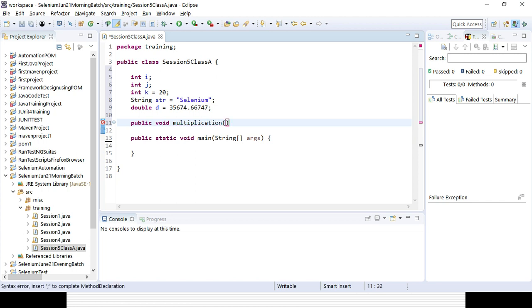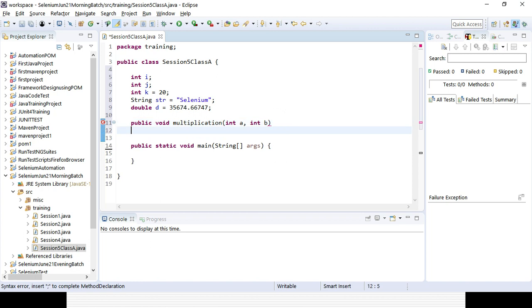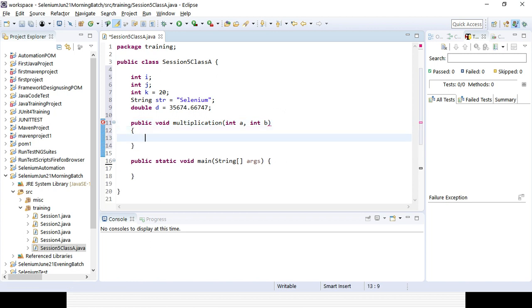Whenever I am creating a multiplication function, maybe I need to provide two variables, so I am multiplying two variables. So I am providing variables as integer a and integer b. And as functions, we can pass arguments or not, so it will have the access modifier, the return type, and then some arguments we can pass.